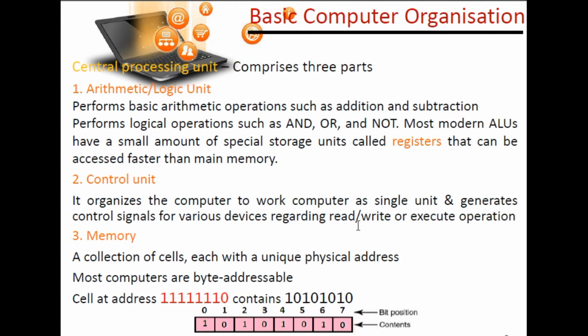Most modern arithmetic logic units have a small amount of storage space, known as registers, which can be accessed faster than main memory, that is, RAM and ROM.